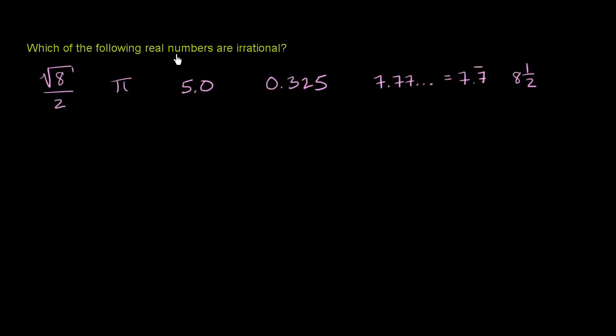Which of the following real numbers are irrational? Well, irrational just means it's not rational. It means that you cannot express it as the ratio of two integers. So let's see what we have here.